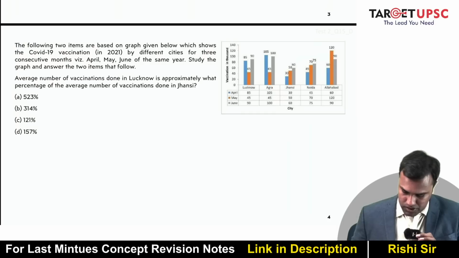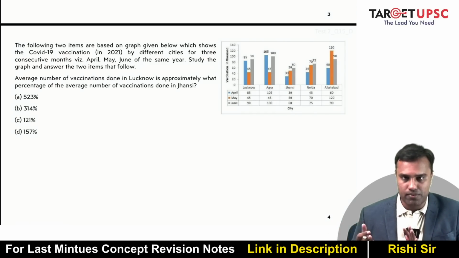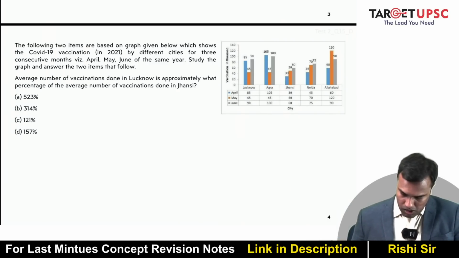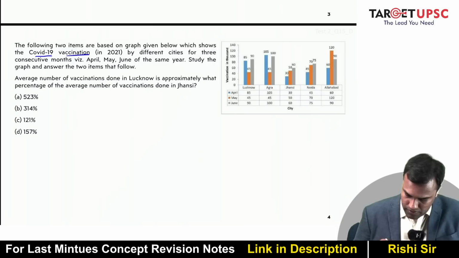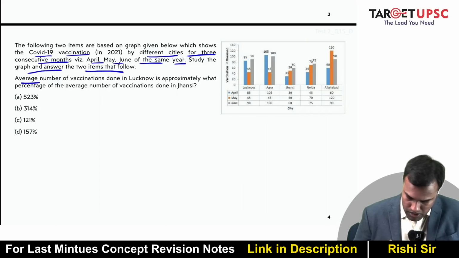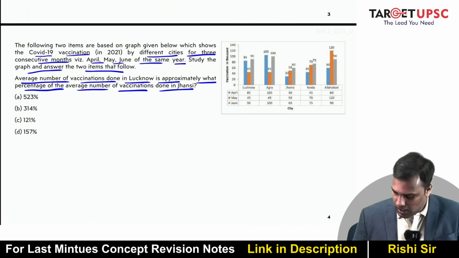So there is a graph in this. Go ahead, give it a try, pause the video, understand the graph, and answer the question. All right. So the following two items are based on the graph given below, which shows the COVID-19 vaccination for 3 consecutive months, April, May, June of the same year. Study the graph and answer the 2 items that follow. The average number of vaccinations done in Lucknow is approximately what percent of the average number of vaccinations done in Jhansi?